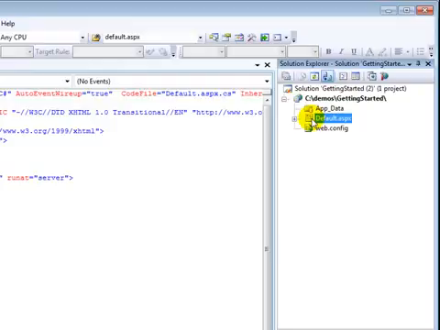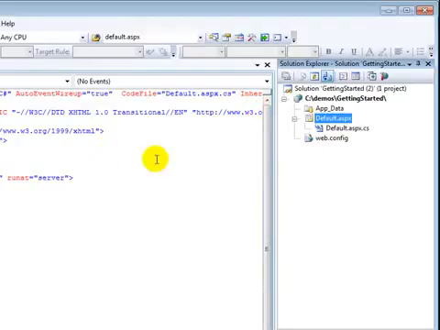There's an App_Data folder, default.aspx, and an associated default.aspx.cs file, and a web.config. The web.config is just a configuration file. We won't get into that in this lesson. We'll talk about it later another time. The main files that we're going to look at are default.aspx and default.aspx.cs. If you're using VB, it'll be default.aspx.vb.